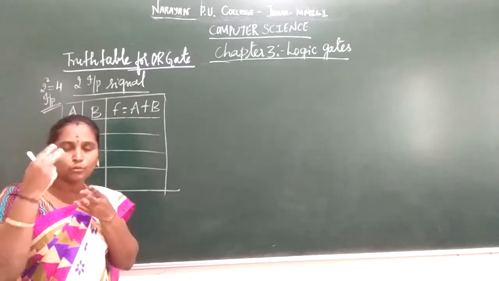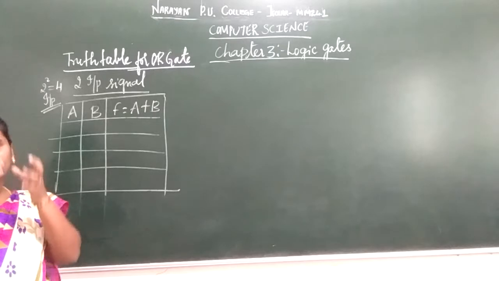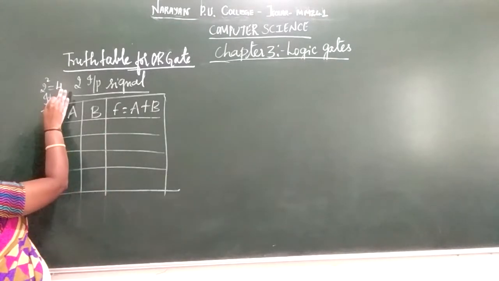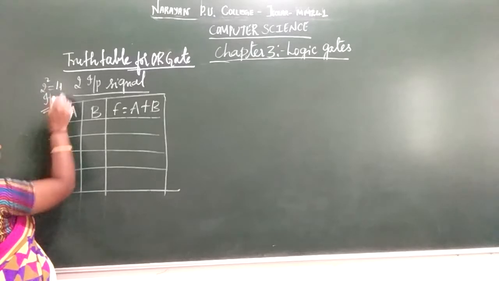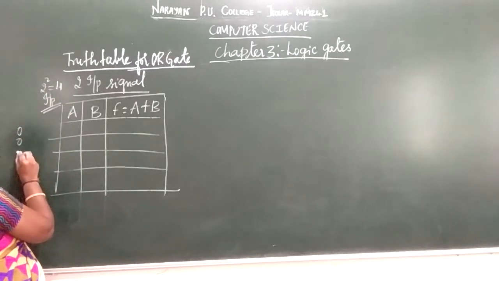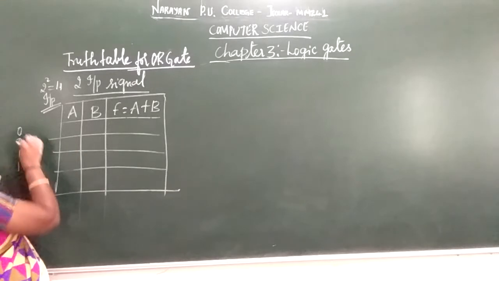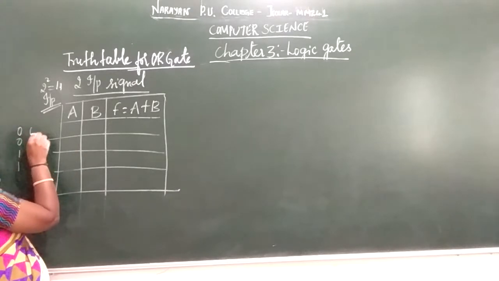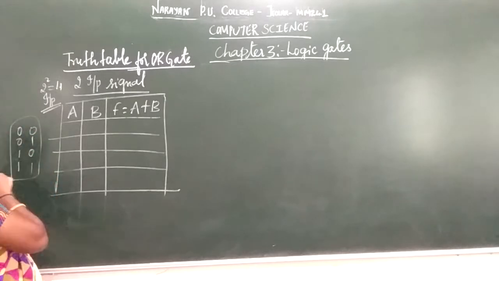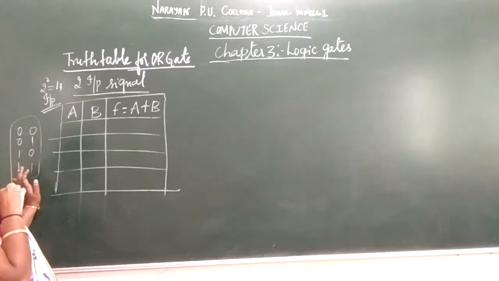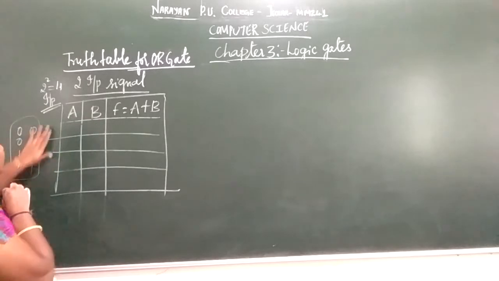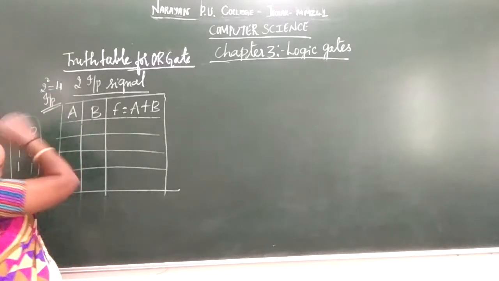First 2 times, next 1 time. 4 means first you represent 2 times 0, 2 times 1. Next time you divide this further: 1 time 0, 1 time 1, 0, 1. This is one possible way of inputting values to the input variables A and B.